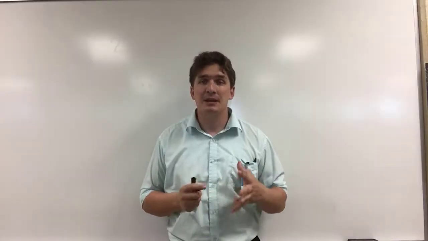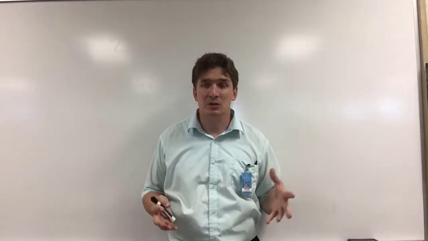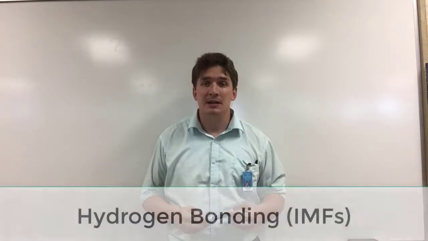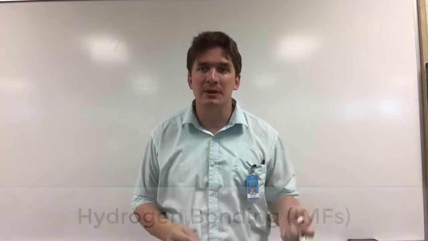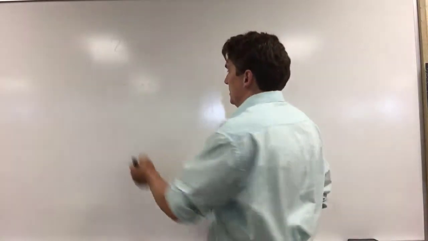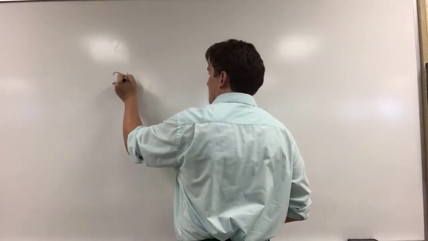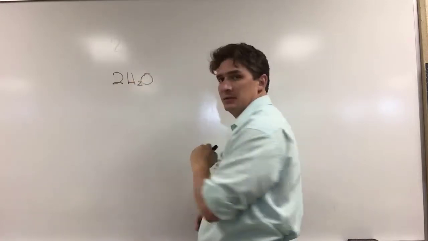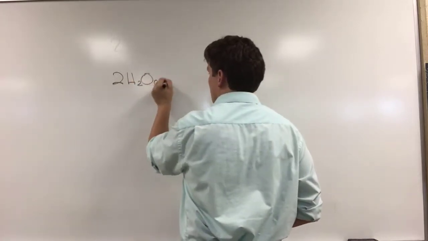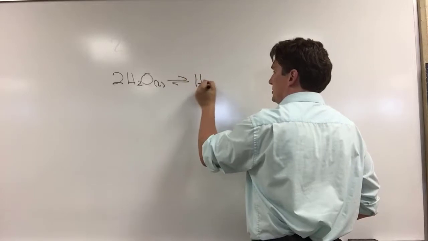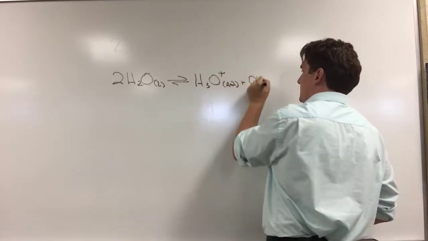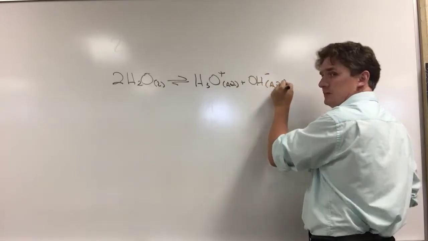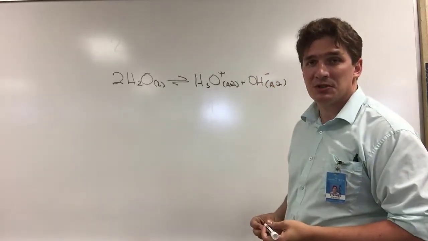Now, the second strongest intermolecular force category is going to be hydrogen bonding. Now, hydrogen bonding is kind of a weird thing. So, hydrogen bonding we see most readily with water. So if we have two water molecules, H2O, these will dissociate to give us H3O+ (aq) plus OH- (aq). And this is the auto-dissociation of water.